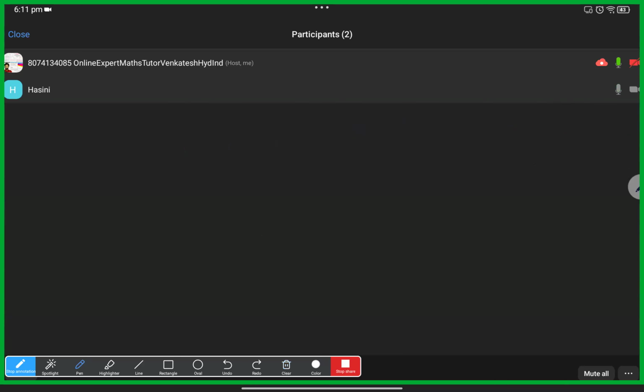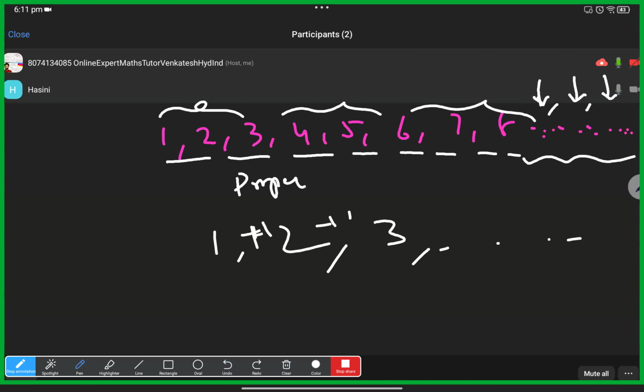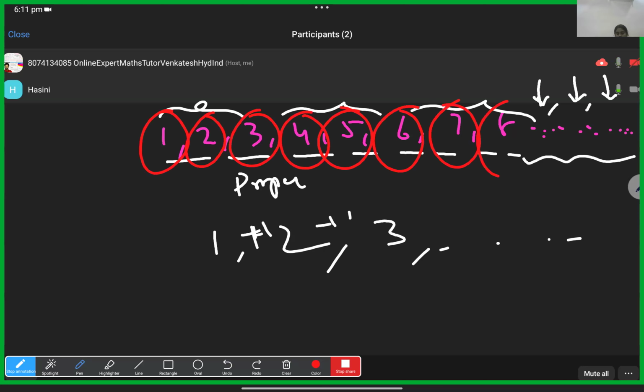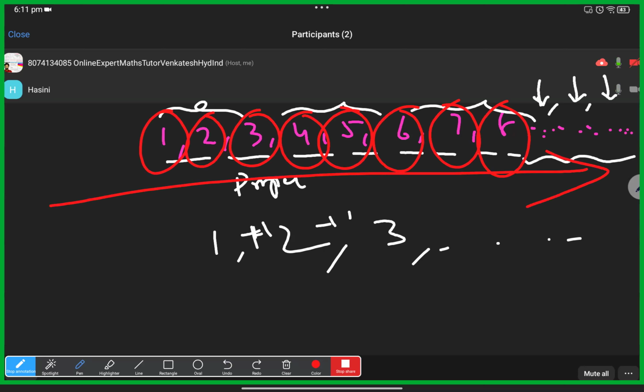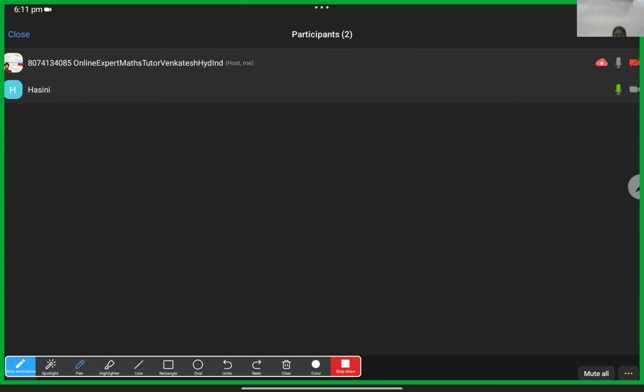So this type of series is said to be an arithmetic series or arithmetic progression, which goes on like this. Individually we'll call the numbers terms in the series. In this series, each and every number we call a term. These terms will follow certain rules. What is the rule here? They have the same common difference.